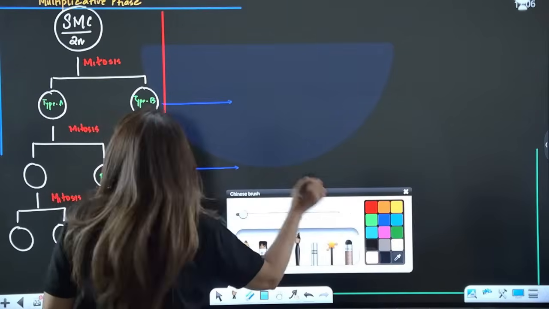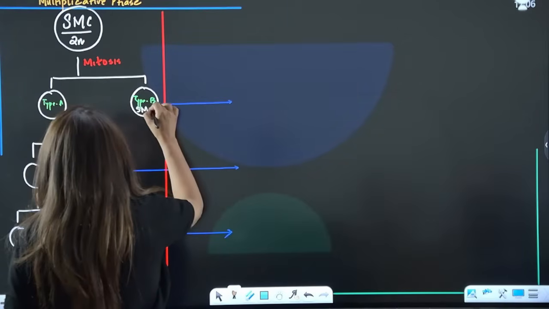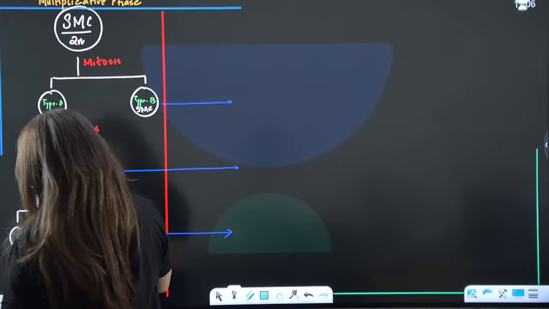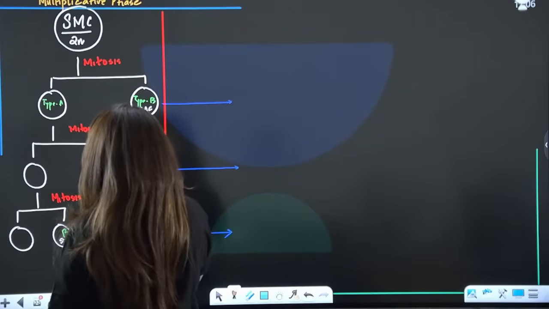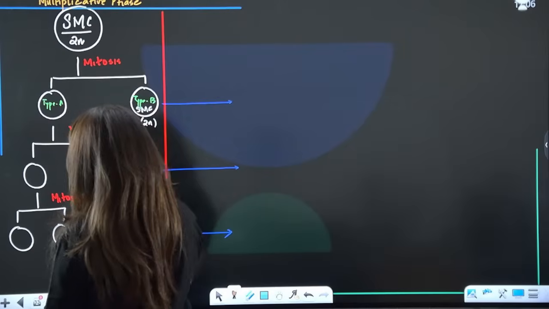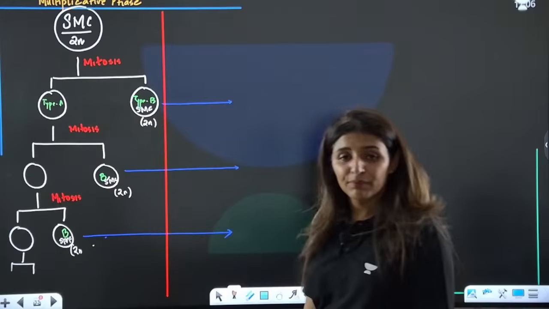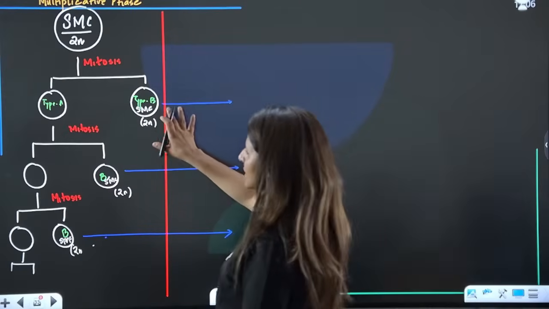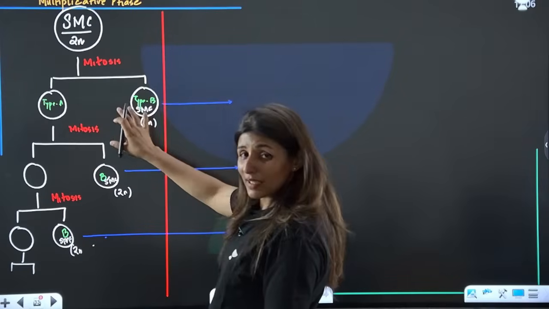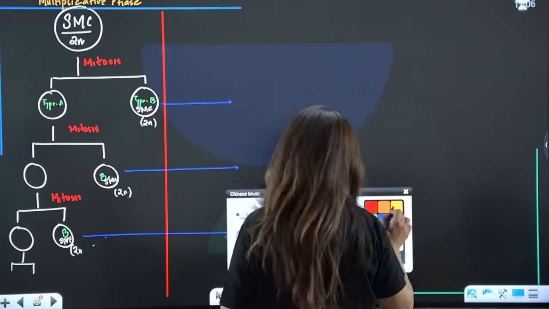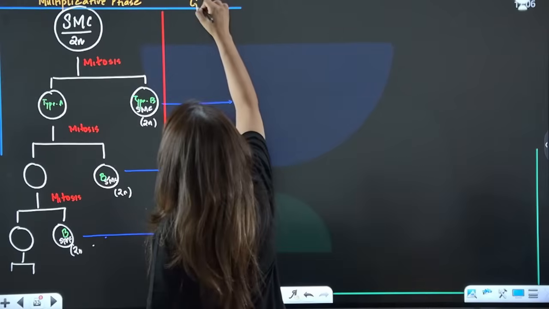The sperm mother cell forms more sperm mother cells, or spermatogonia. These are all sperm mother cells, so obviously the ploidy of each is 2n. Now these type B cells are going to enter the next phase, which is called the growth phase.